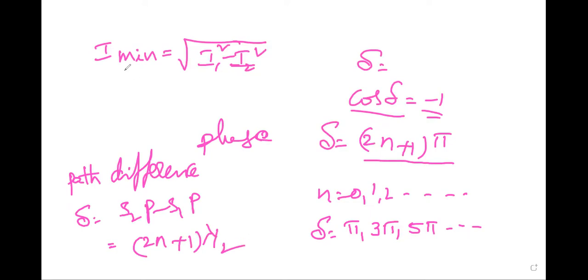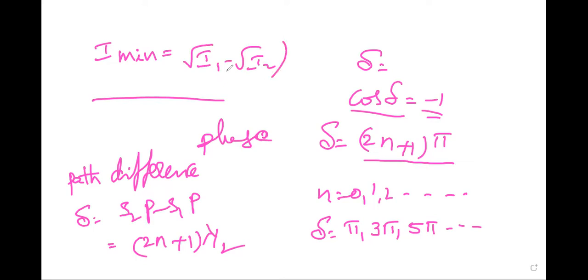For these conditions, I minimum is root I1 minus root I2 whole square. This is a simple condition for minima and maxima.